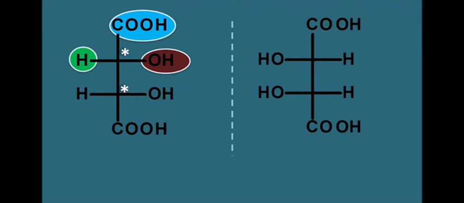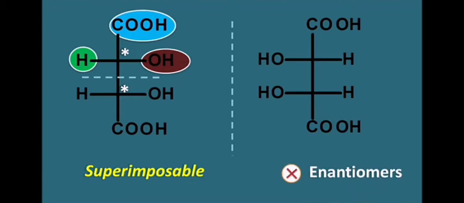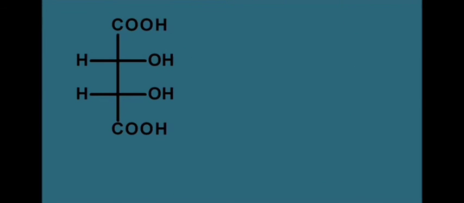So even here the asymmetric center is present, but in the first structure you can observe a plane of symmetry. So these two structures are not optically active and they are superimposable. So they cannot be called enantiomers. Now let us check why they are superimposable.